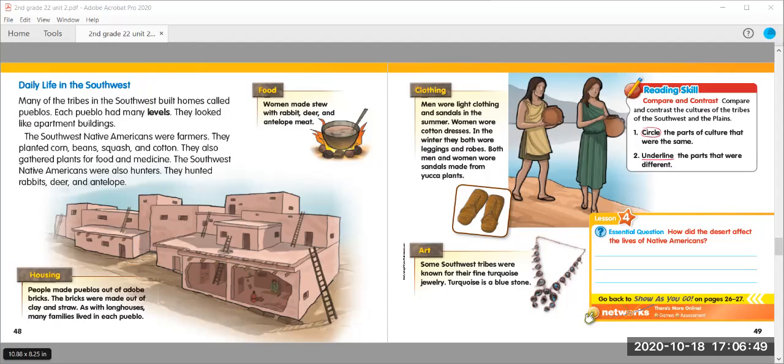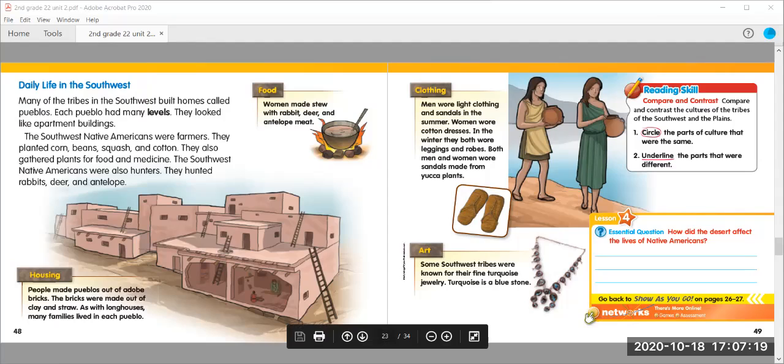They can pack them up and they can take them so that while they're following the different migrating herds of buffalo, they're able to reset up their house in a new area depending on where they find the herd. Now, pueblos, on the other hand, are large, they hold many families, and they're built of adobe bricks. These are not homes that you can take apart and take with you somewhere. Once they're built, they stay in that one place.